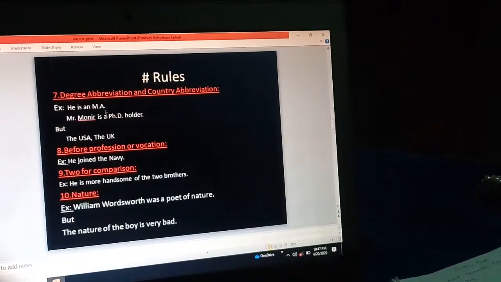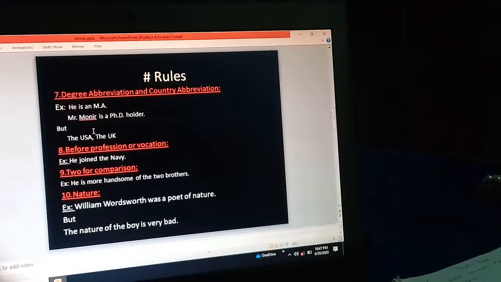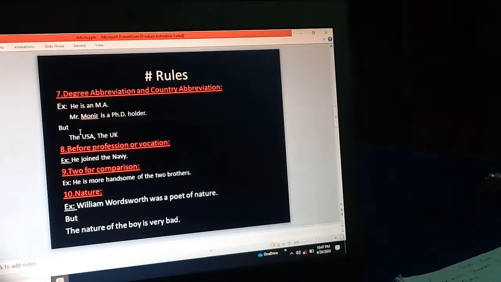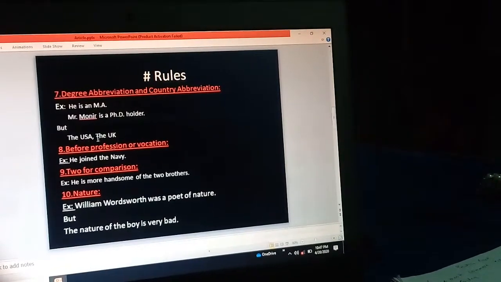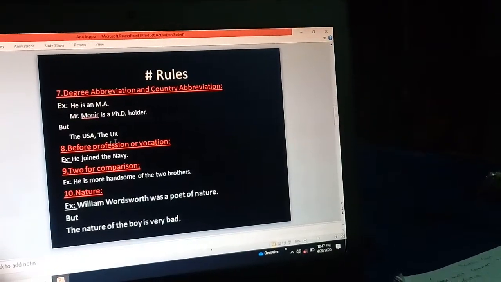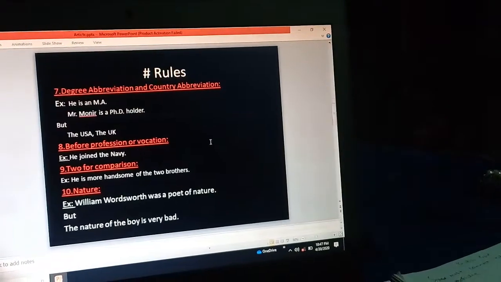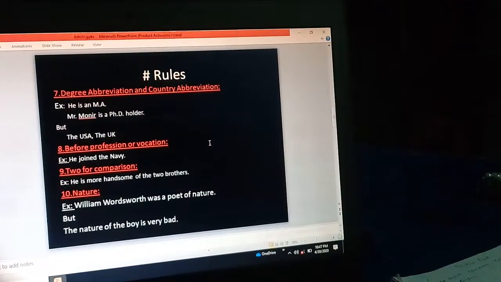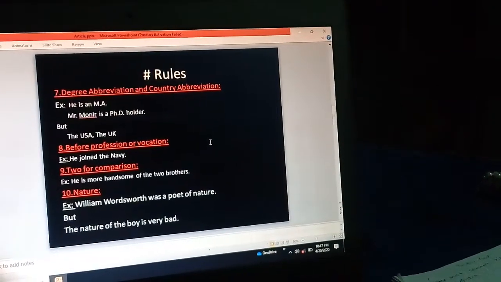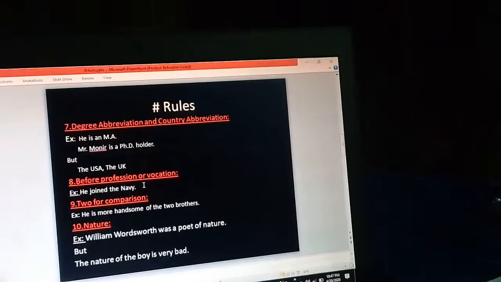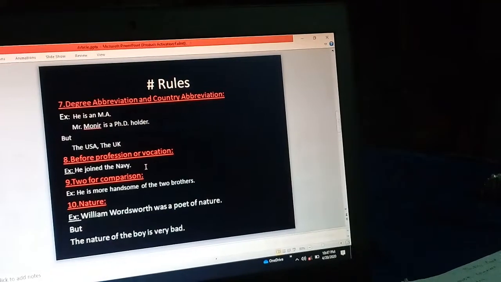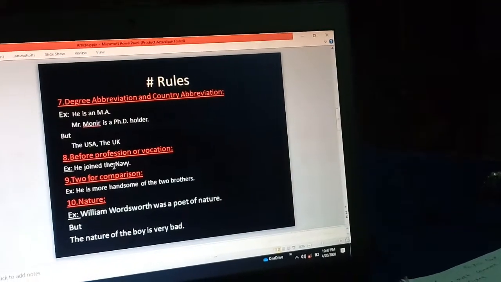But when abbreviations are used for a country, then we use the. For example, the USA, the UK. Before profession or vocation, before the name of the profession or vocation, we must use the article the. You join the Navy. Here, Navy is a profession, so we use the article the here.